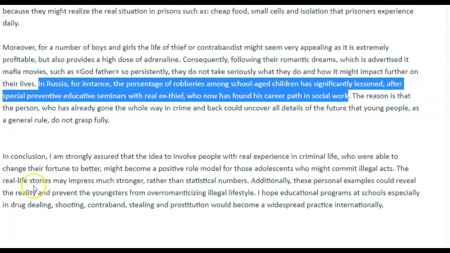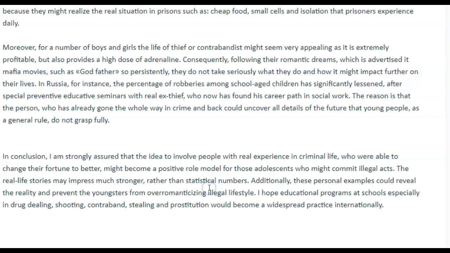"The real life stories may impress much," no, not "much stronger." "The real life stories may be more effective than statistical numbers." Okay. "Additionally, these personal examples could reveal the reality and prevent the youngsters from over romanticizing an illegal lifestyle. I hope educational programs at schools, especially in drug dealing, shooting, contraband, stealing, and prostitution, would become a widespread practice internationally." Okay. Fine. It's fine.